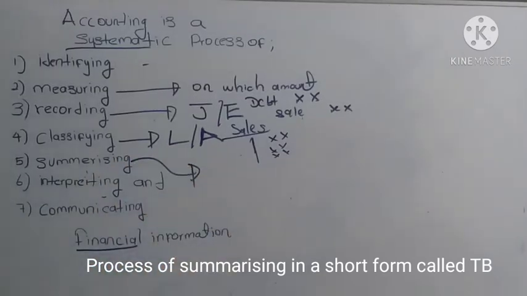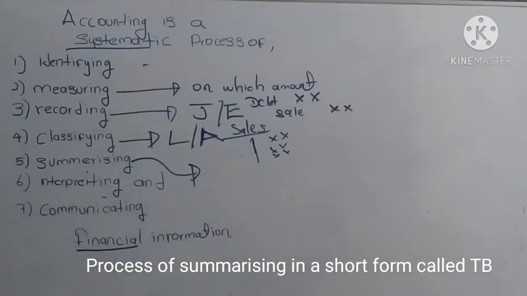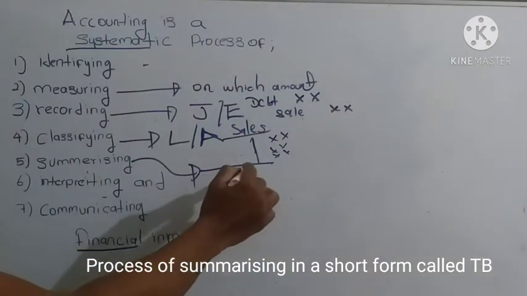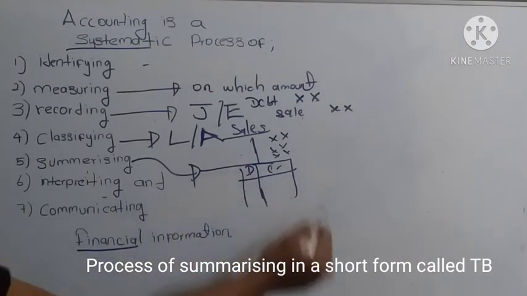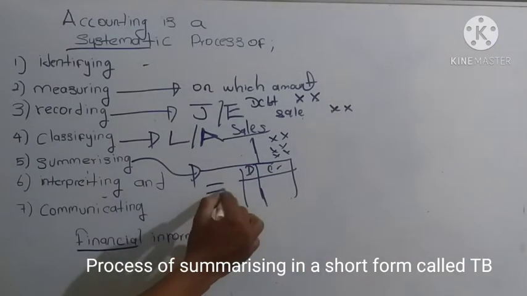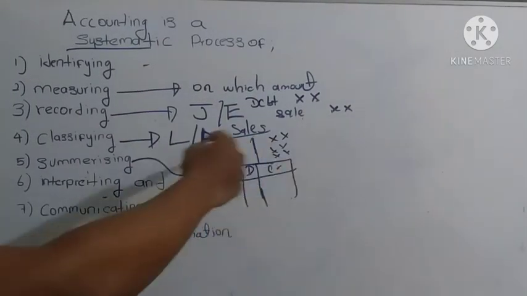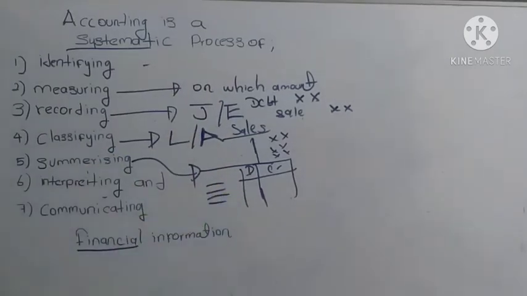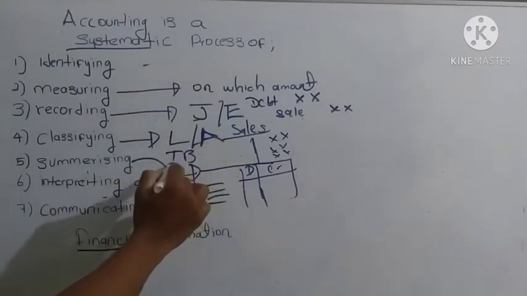Fifth one is summarizing. Under the summarizing stage, all the ledger accounts will be summarized into the trial balance, as debit and credit. All the ledger accounts will be listed in the trial balance. By way of preparing the trial balance, all the ledger accounts will be summarized. Journal entries, ledger accounts, trial balance.